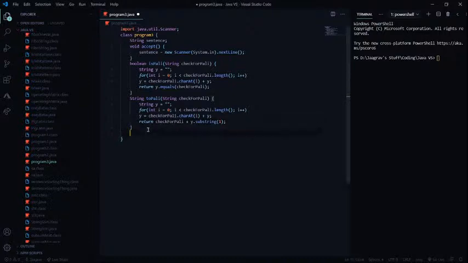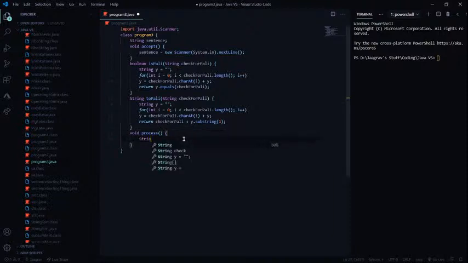Now let's move on to our last function, which would be calling these other two functions, processing word by word. So I'm going to name it void process, and inside this we are going to process the sentence string.